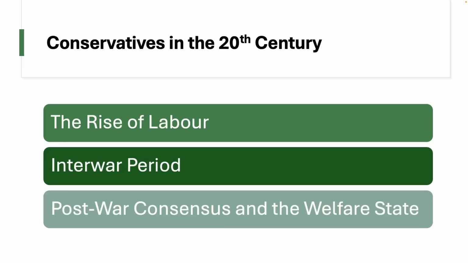The Conservative Party was led under Winston Churchill, and then for a short period of time under Anthony Eden, and then for a longer period of time under both Harold Macmillan and Edward Heath. They accepted much of the welfare state infrastructure that was established by the Labour Party, but then began to advocate for more market economy and private enterprise. That is what we know as this period of post-war consensus, and it's a period that lasts until the 1970s.